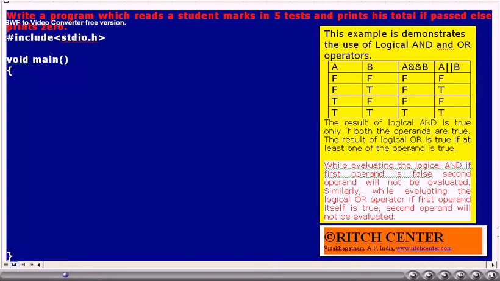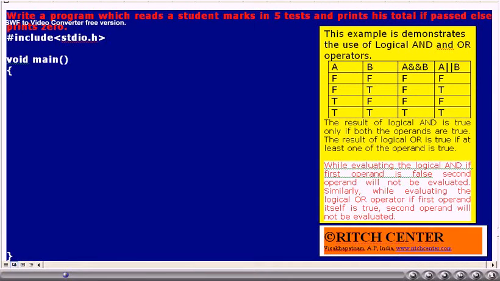This example we have used to demonstrate our statement about logical AND. That is, while evaluating the logical AND operator, if the first operand itself is false, the second operand will not be evaluated.